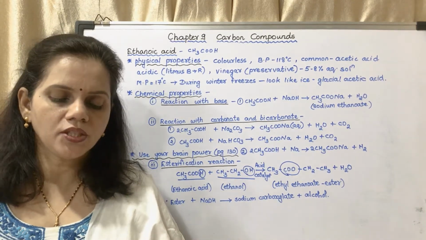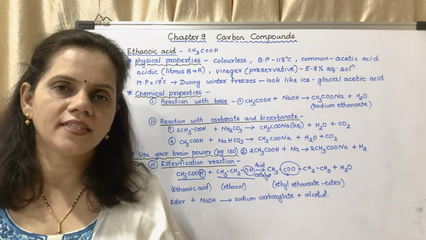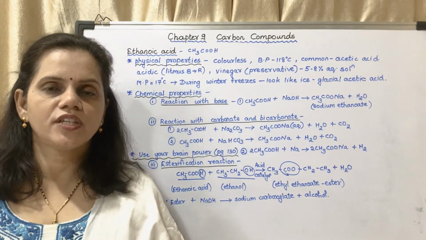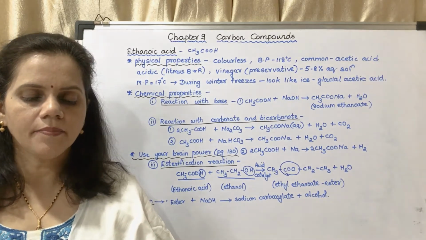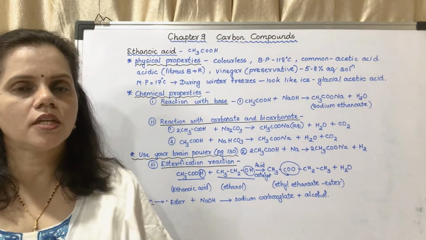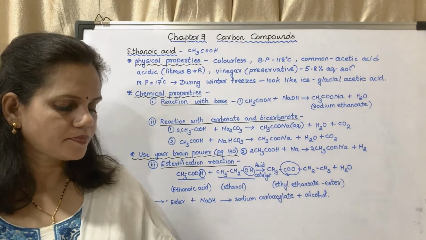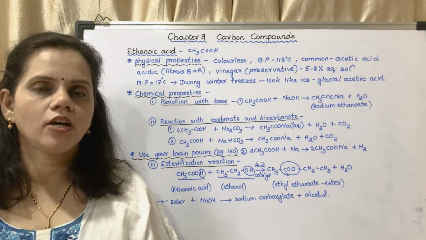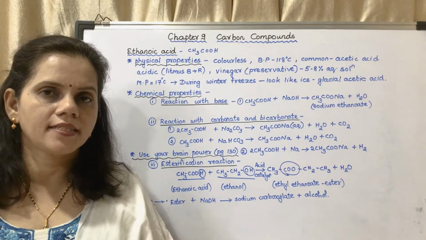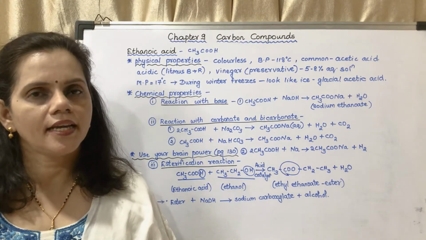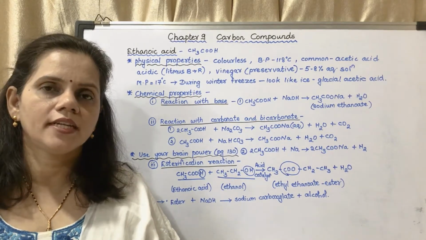I repeat, the functional group in fat is ester and the functional group in glycerin is alcohol. You may write the answer. So this is about the two compounds, that is ethanol, physical properties, chemical properties, and ethanoic acid, physical properties, chemical properties. Now we'll go to the next.